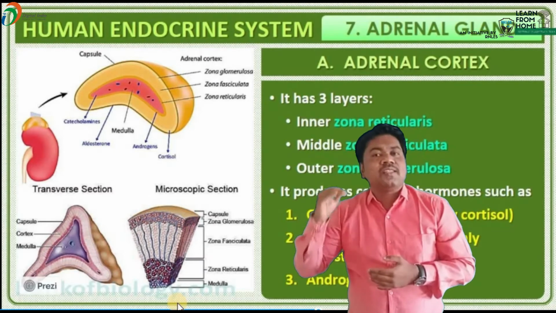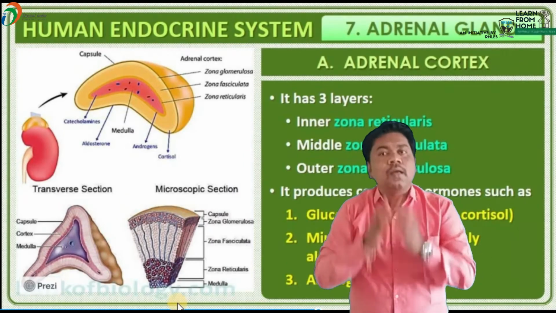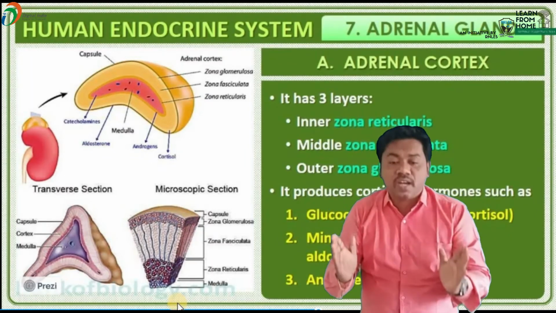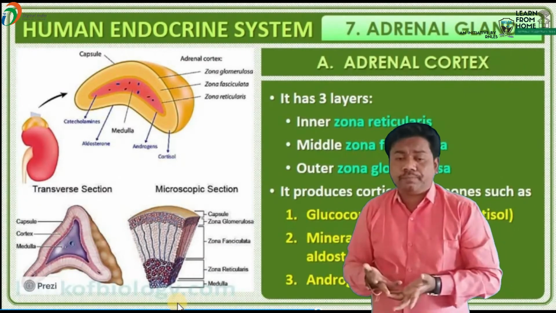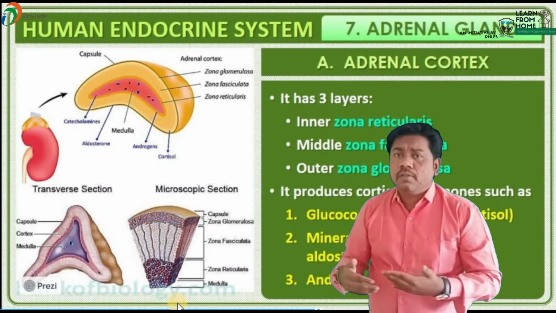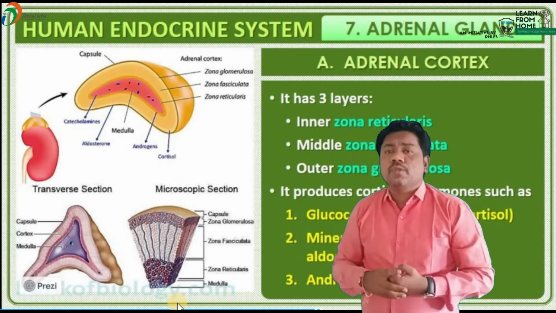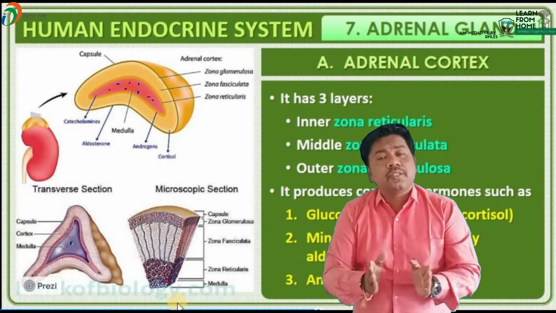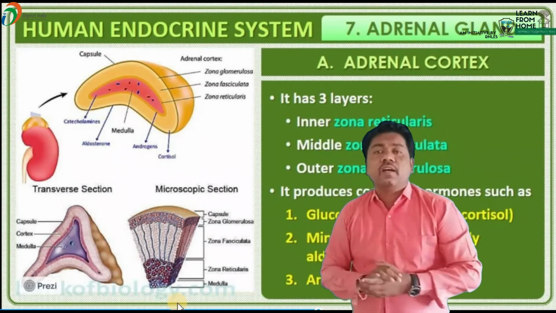So this zone is responsible for the production of a hormone. What is the hormone name, beta? Mineralocorticoid. What is the best example of the mineralocorticoid? Aldosterone. What is the hormone, beta? Aldosterone hormone. So this aldosterone helps in which purpose, beta? It helps in the absorption of sodium and water molecules in which region? In the distal convoluted tubule and the collecting tubule, which are parts of the nephrons.